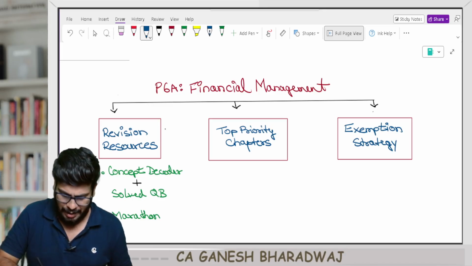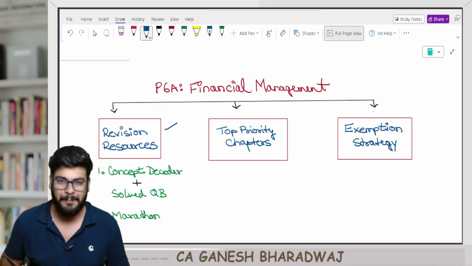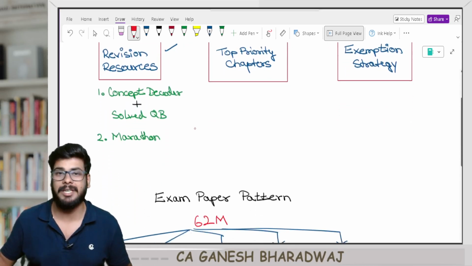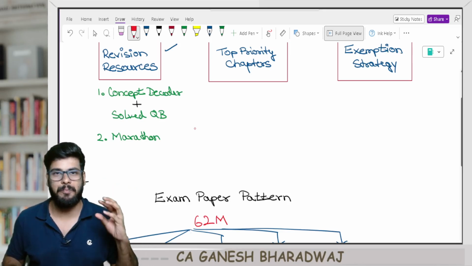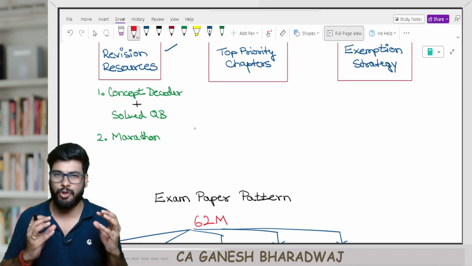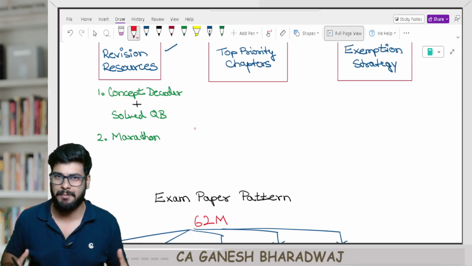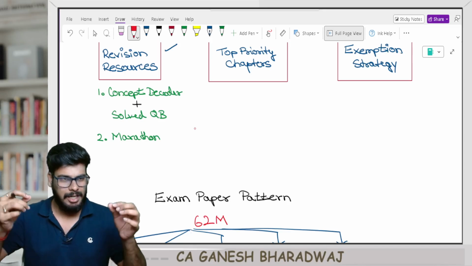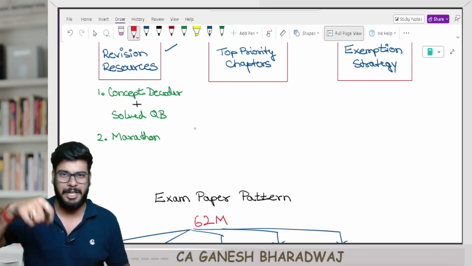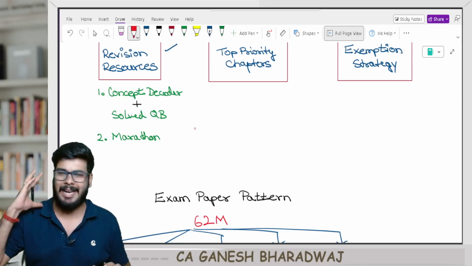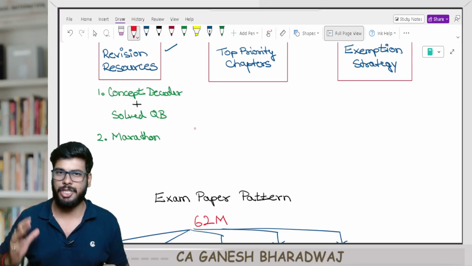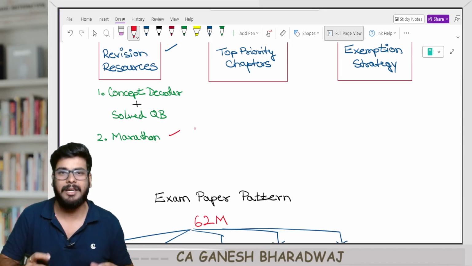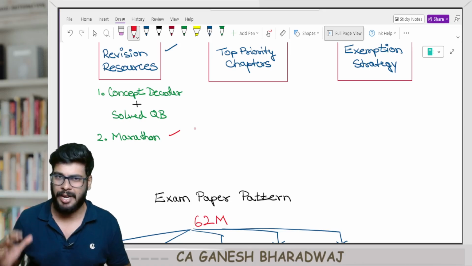Now guys, first part regarding the revision resources available. There are basically two revision resources that I am making available from my side. The first one is a set of two PDFs, a set of two books, the concept decoder book and your solved question bank. These two color PDFs are available free of cost. The link to download them is pinned below in the description. I have uploaded it on our Telegram channel, so you can just go and download the PDF. It's not protected, it's an open PDF. And then the second resource is the marathon, which you can find on our channel.